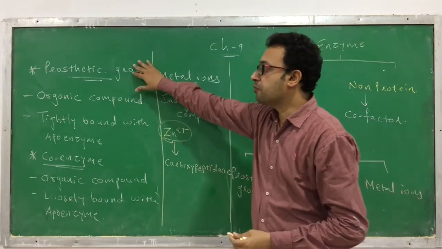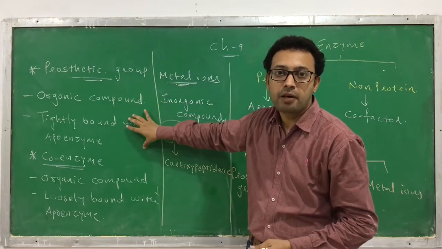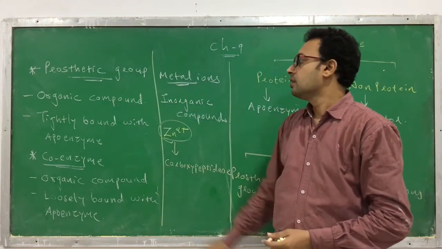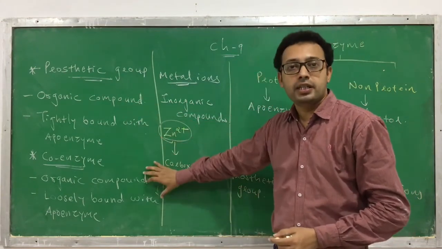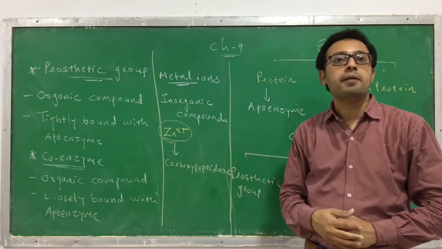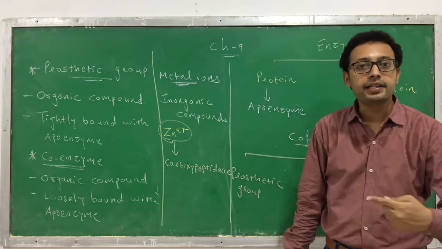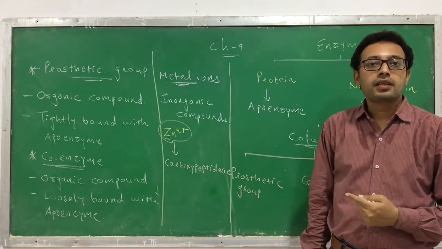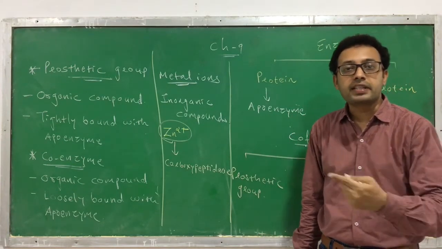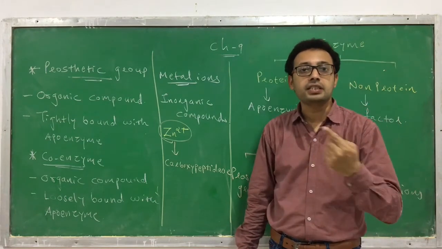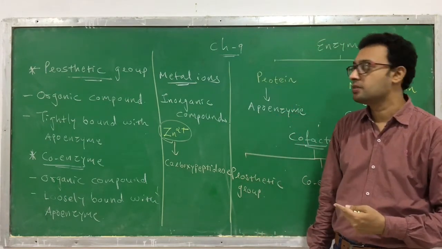Prosthetic groups are organic compounds tightly bound with an apoenzyme. Coenzymes are organic compounds but they are loosely bound with an apoenzyme. Examples of coenzymes are NAD, NADP, and FAD. In NAD, NADP, and FAD, the vitamin is an essential component in the structure.